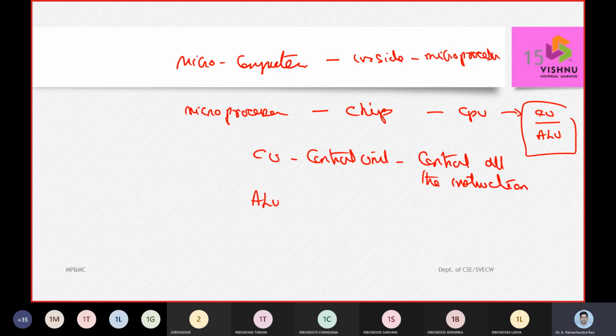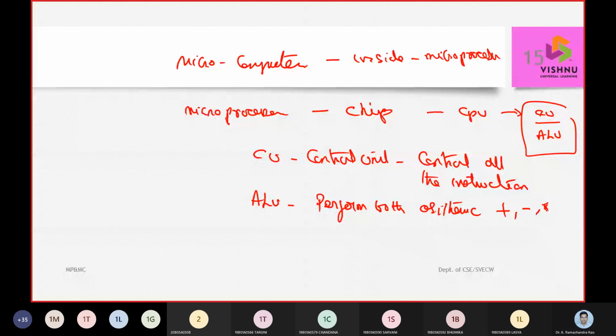When we call it an arithmetic and logic unit, it is going to perform both arithmetic and logical operations. So this is what we were talking about.